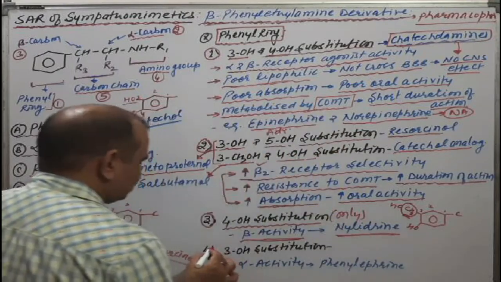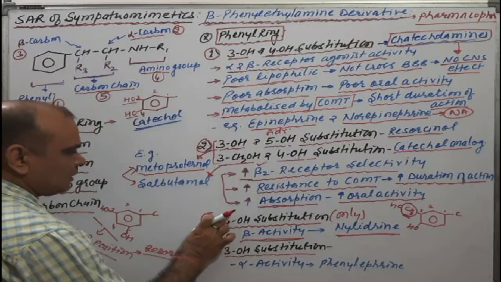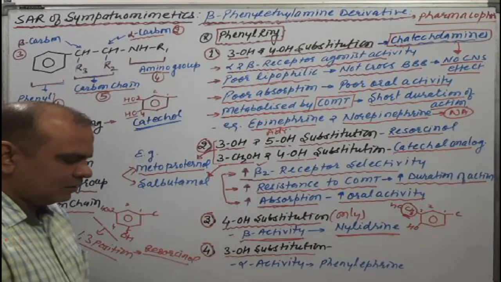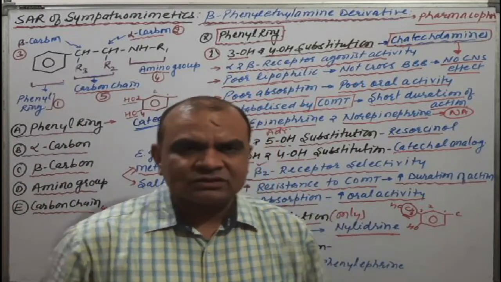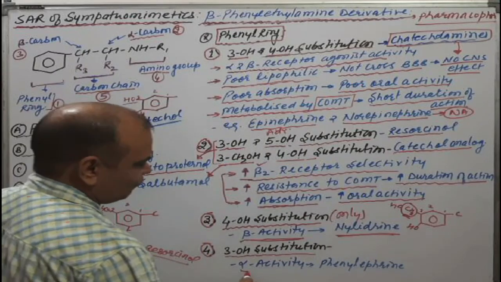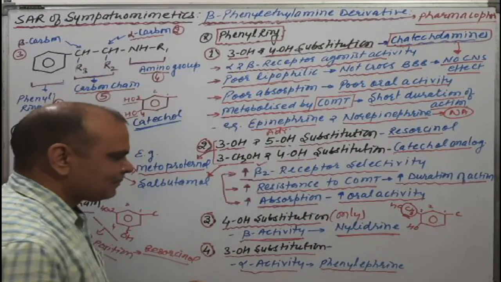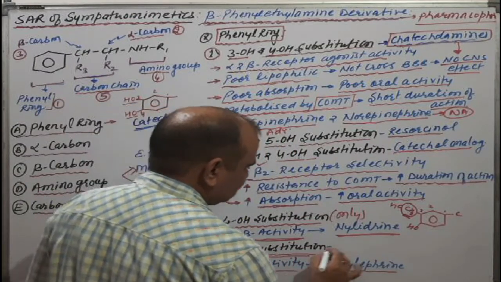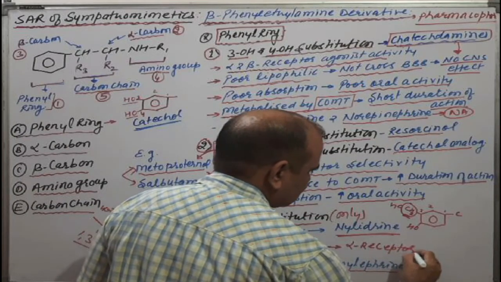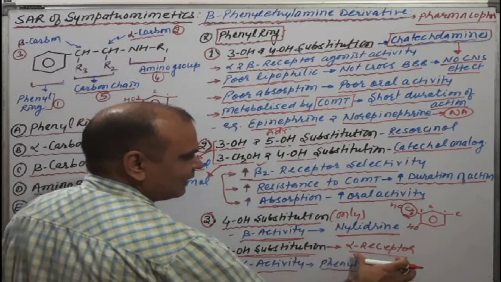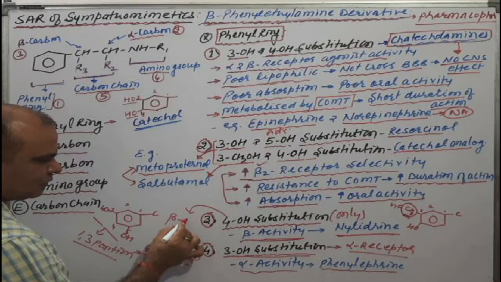Okay, next one, fourth point, that is 3-hydroxy substitution. Only 3-hydroxy substitution, there is no 4-hydroxy substitution. In that condition, alpha selectivity will be there. The example is phenylephrine. Here the conclusion is that 3-hydroxy substitution is for the alpha receptor, and 4-hydroxy is for the beta receptor.